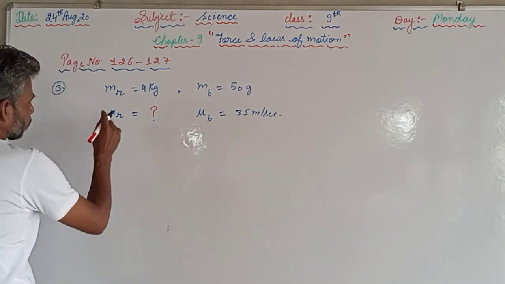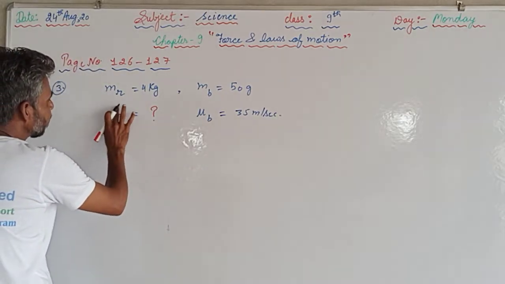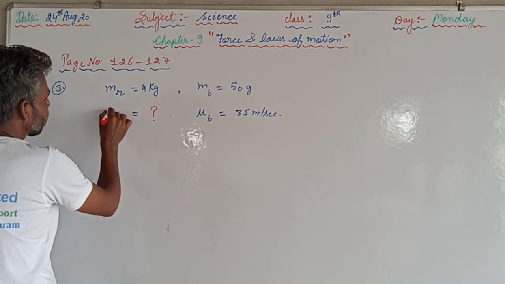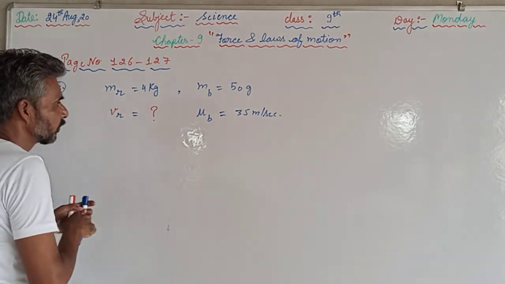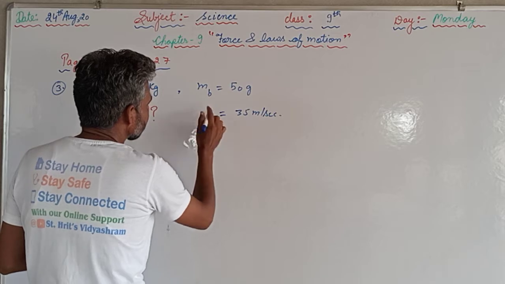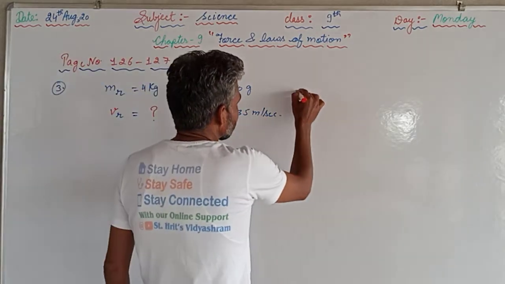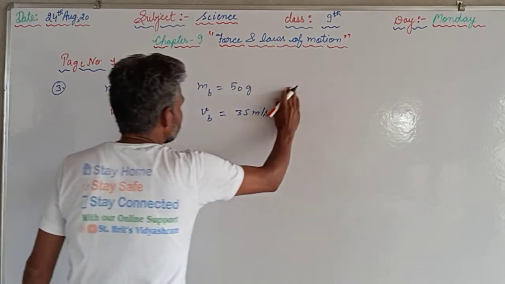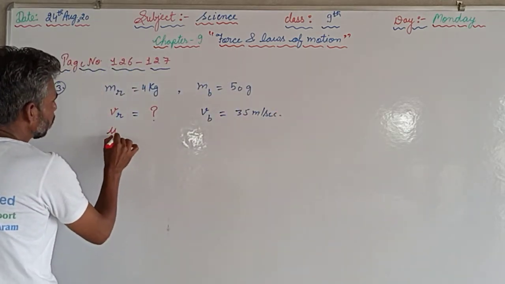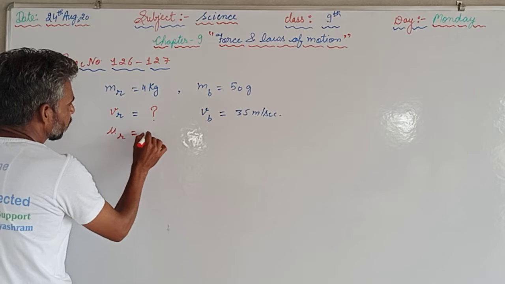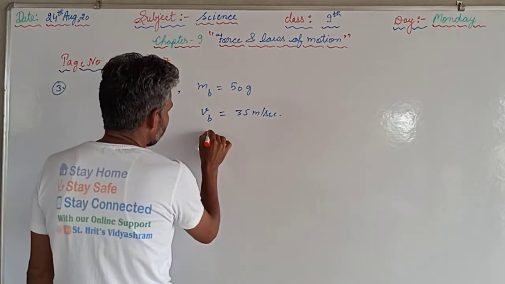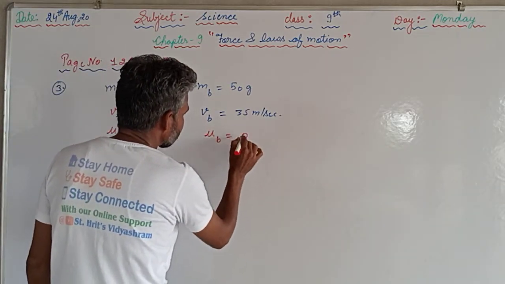So here we will take the final velocity as vr, which we are supposed to find, and vb. Initially, ur was 0 and ub was 0. Why?